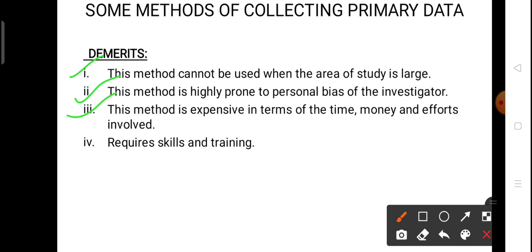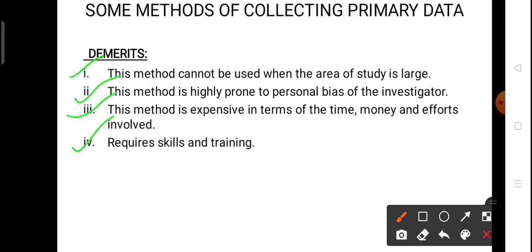And the last point is that it requires skills and training. As we have studied, for this method to be successful you need to possess certain skills: you must be polite, you must be a keen observer, and you must have the whole information about the local conditions. So all these skills are required by the investigator.